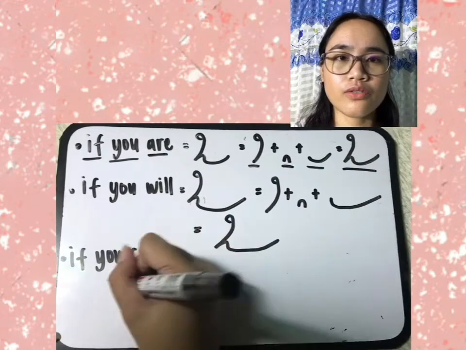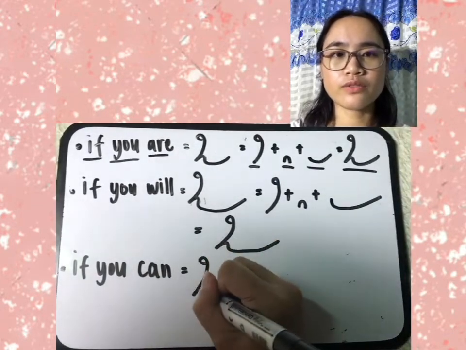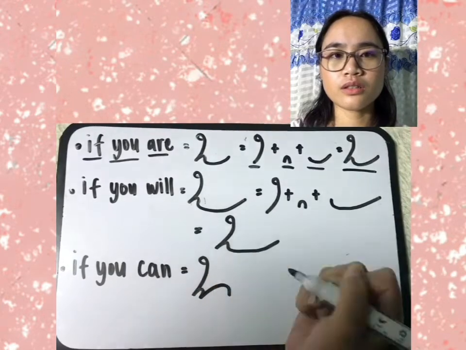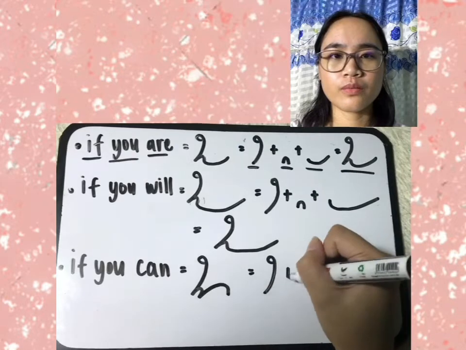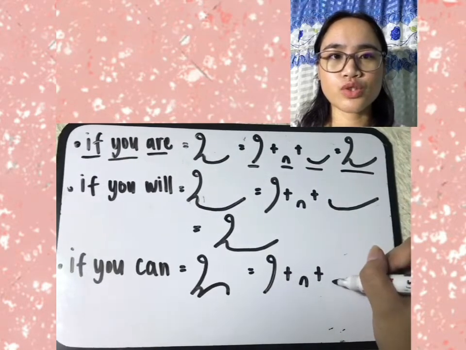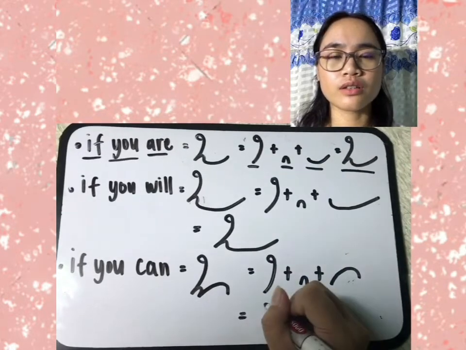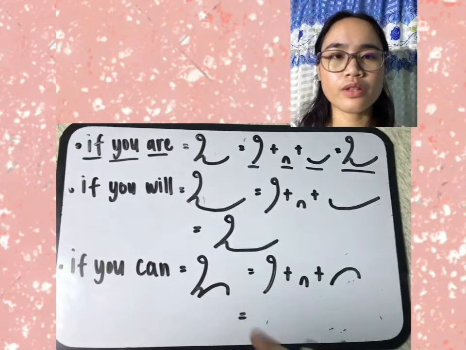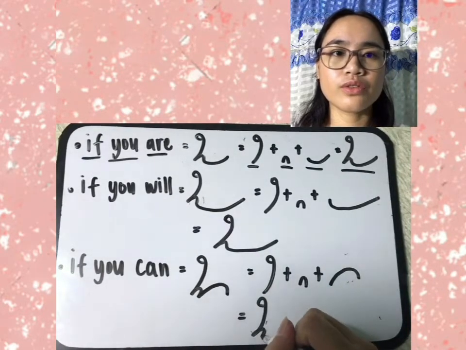Next phrase, if you can. So EF again for if, then you, then can. So EF plus U, which is represented by a tiny U hook, plus can, which is represented by a short overcurve. So we have if you can.